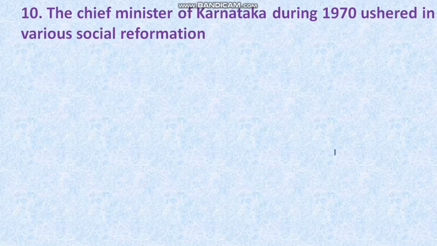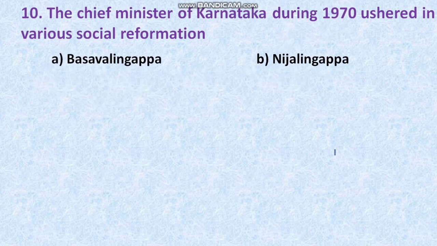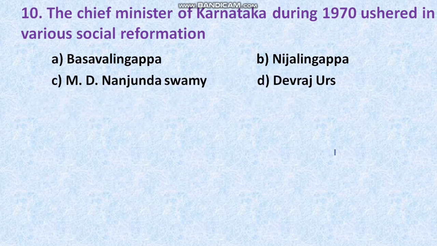Okay, students, now let's move on to the next question. The next question is: the Chief Minister of Karnataka during 1970 ushered in various social reforms. Understand the question properly, students. Once again, I will read the question. The Chief Minister of Karnataka during 1970 ushered in various social reforms. Option A Basavalingappa, option B Nijalingappa, option C M.D. Nanjundaswamy, option D Devaraj Urs.